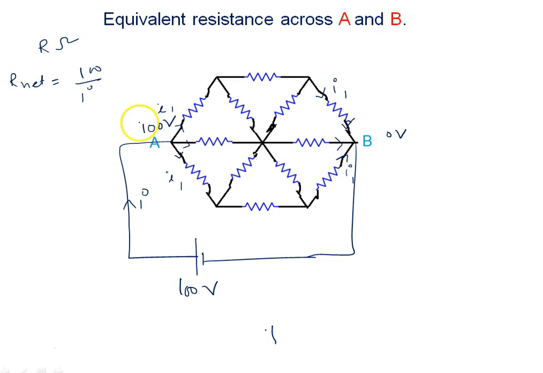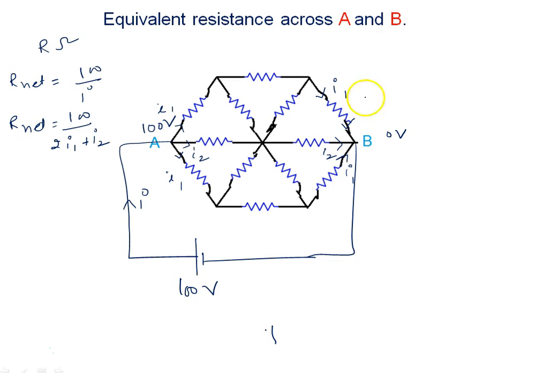Now, assume in this path the current flowing is I2. Definitely due to symmetry, the same current will come out from this path. It means net resistance can be calculated, that is 100 upon 2I1 plus I2. Now what we want is the value of I1, I2. So finally we can solve it.